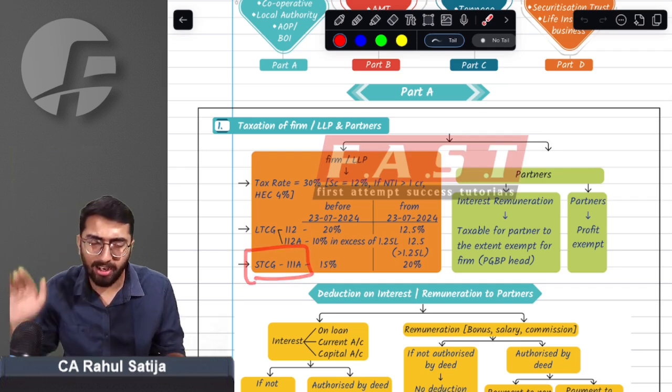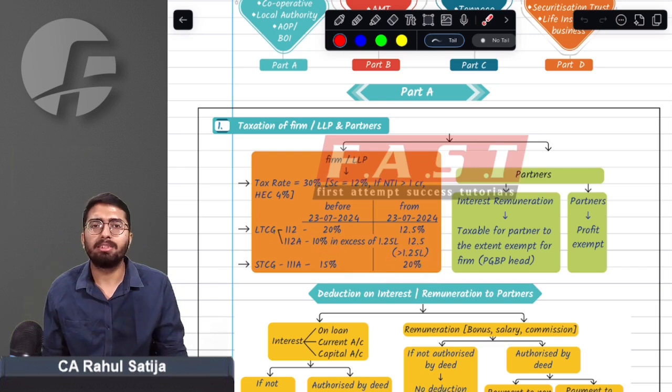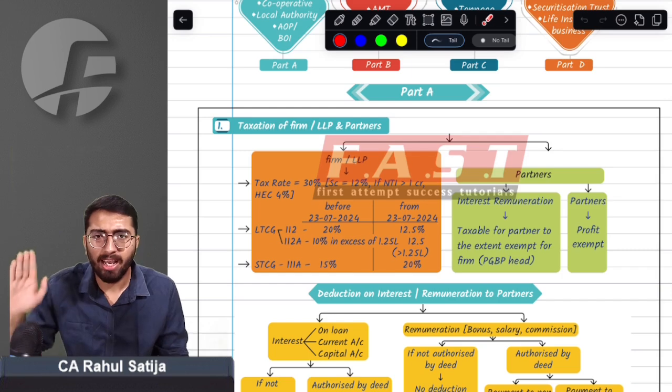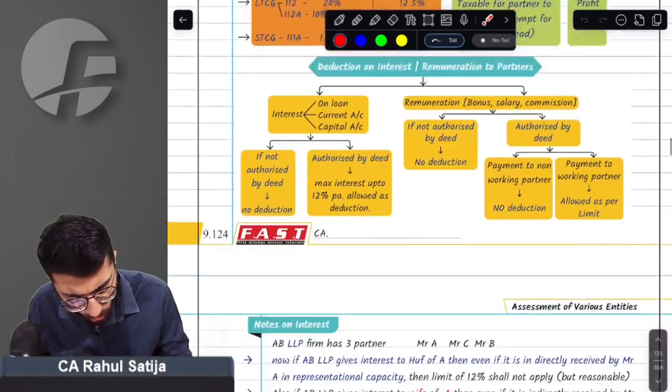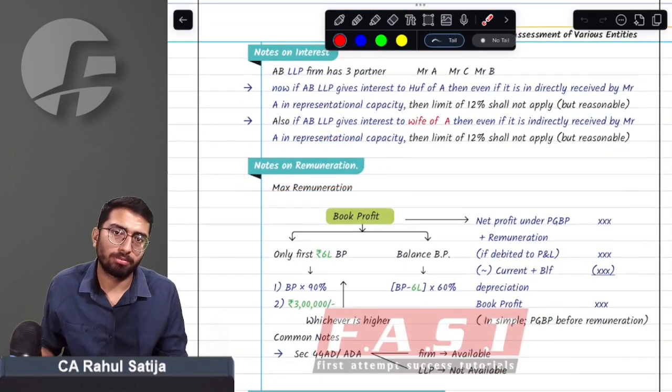And STCG under 111A, earlier before the budget it was taxable at the rate of 15%. After that it was taxable at the rate of 20%. This is a very logical amendment that has come in capital gain. It will impact the firm taxation also. What other change has come? That is the allowability of remuneration.